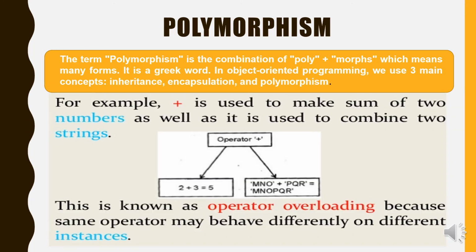Now, what is polymorphism? The term polymorphism is the combination of poly plus morphs, which means many forms. It is a Greek word. In object-oriented programming, we use three main concepts: inheritance, encapsulation, and polymorphism. For example, plus is used to make the sum of two numbers, as well as to combine two strings. It is a good example of polymorphism. This concept, that plus is used for performing two different tasks, is also known as operator overloading.